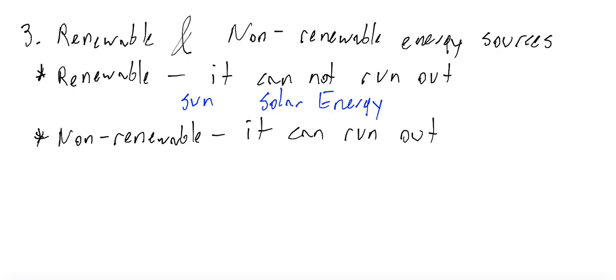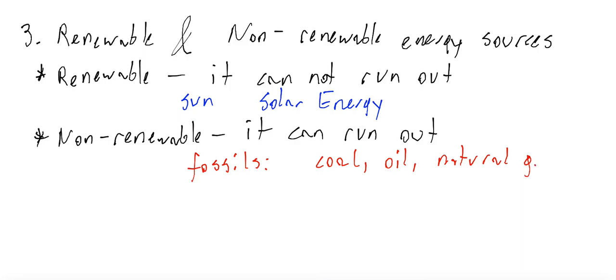Example, fossil fuels. Like coal, it can run out. Like oil, it can run out. Natural gas, it can also run out. So this first part of the lesson, I focused on 6 important terms.